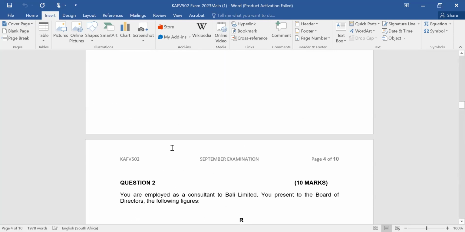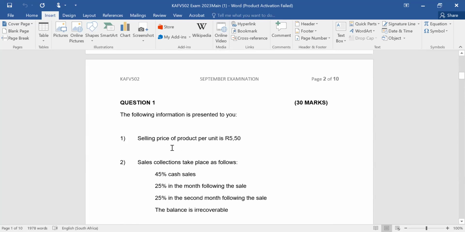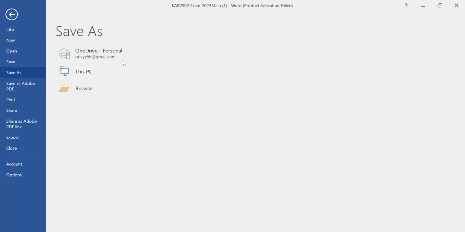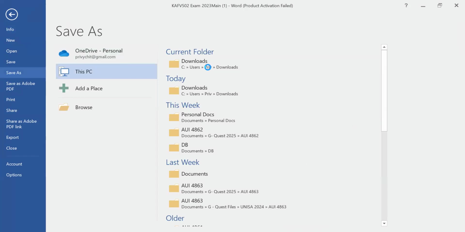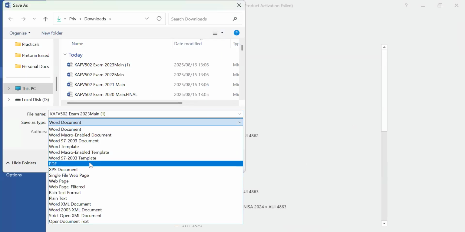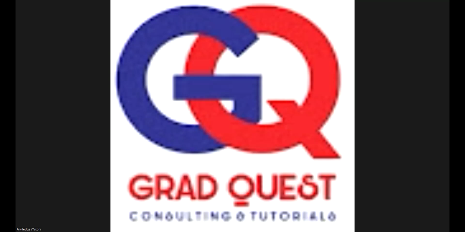Without any further ado, let's have a look into the 2023 question paper. There's another document I want to open, and let me convert this to a PDF. I think it would be the best, so that I can make footnotes for you. Let me share the PDF.